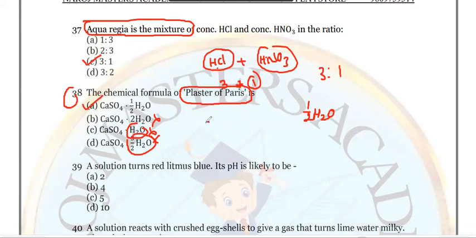Whereas for gypsum, option B is correct. Why? Because it is a dihydrate. Dihydrate means 2H2O. Clear?